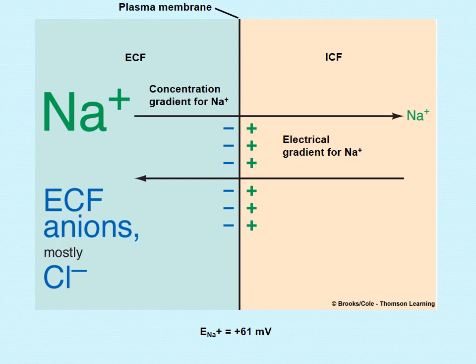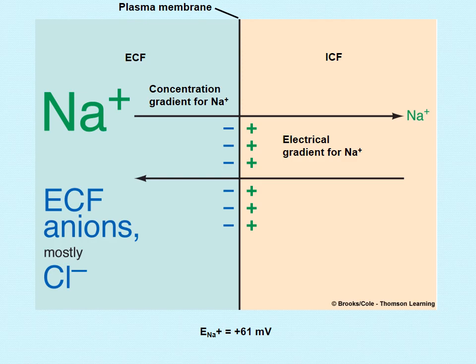Same as we did with potassium. Here we are doing it with sodium, but the direction is opposite because the sodium concentration gradient is from ECF to ICF. The sodium ions move inside until the equilibrium point, where the electrical force is equal to the concentration gradient. At this time, no net movement of sodium down the concentration gradient will occur, due to the equal and opposite electric gradient.